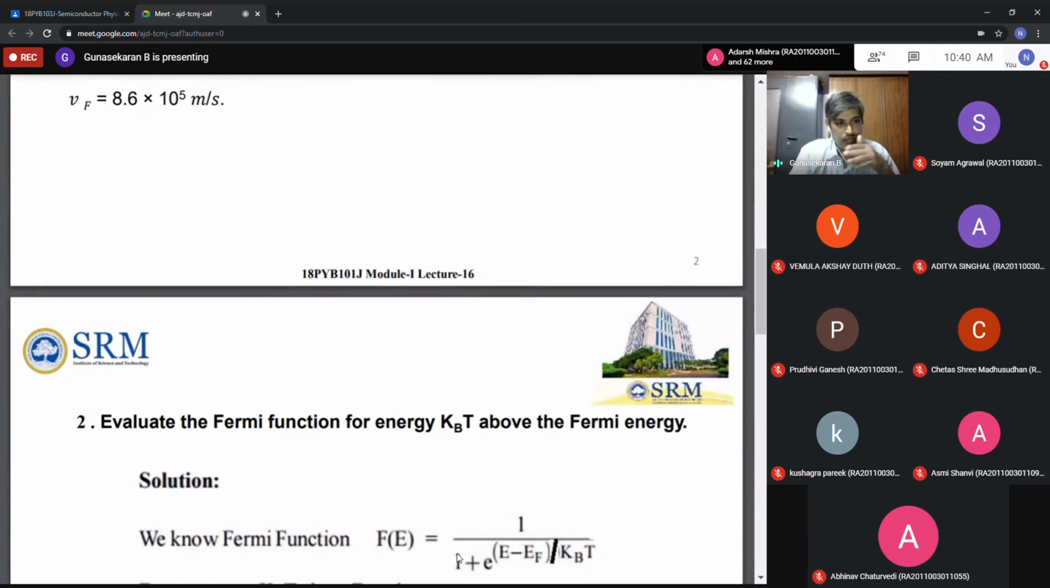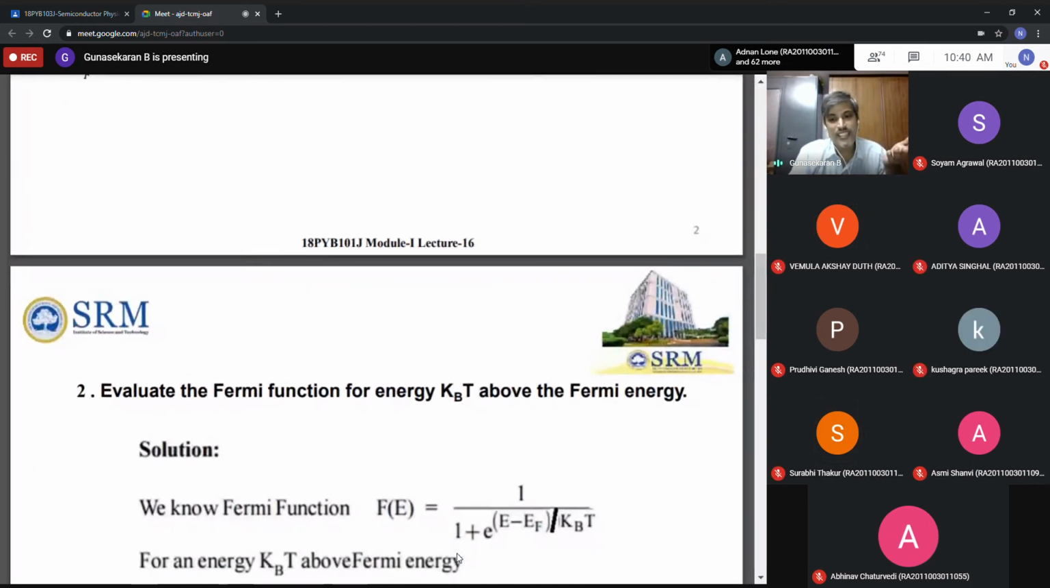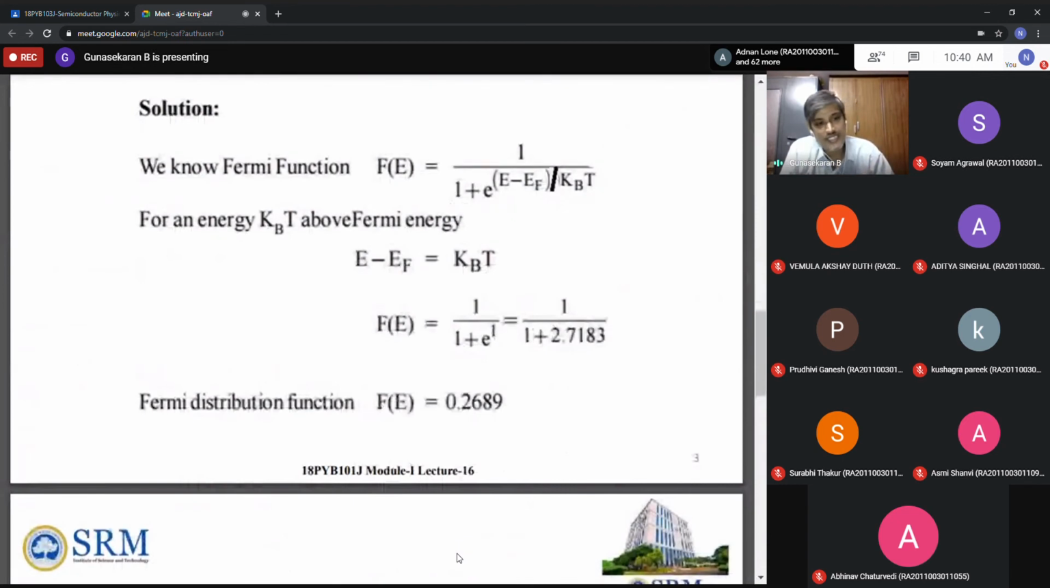For this case, what about E minus EF? It is kBT. For this case, E is equal to EF plus kBT, or E minus EF is equal to kBT. So now you replace E minus EF by kBT. The kBT gets cancelled, and you get e power 1. Is it correct or not?